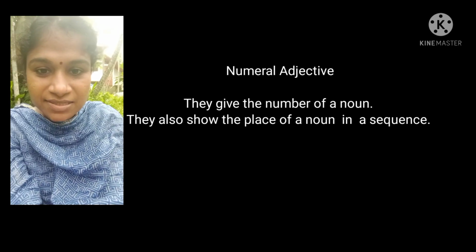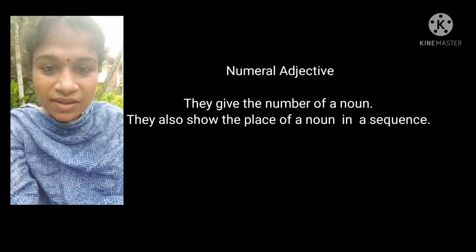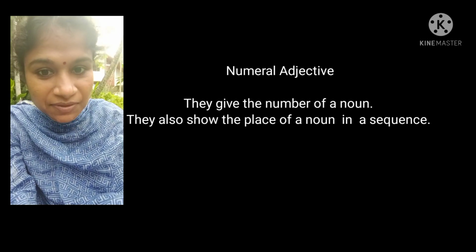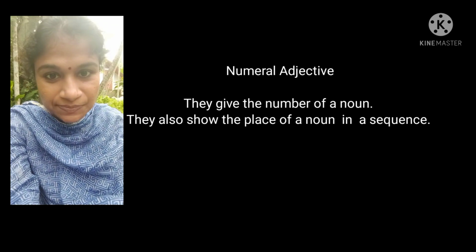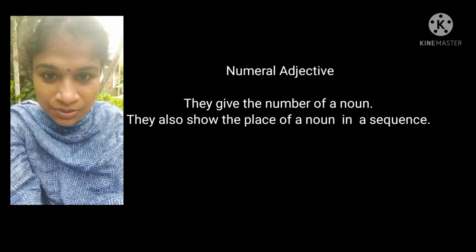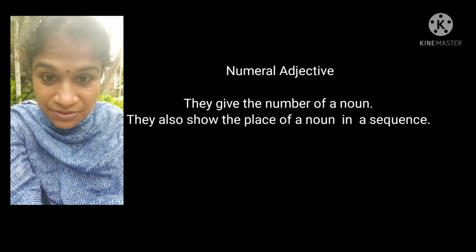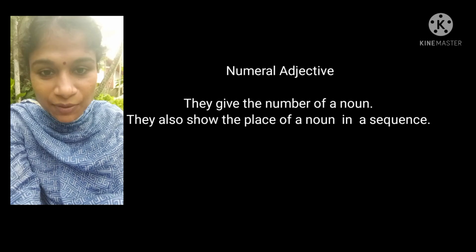Let's get into the next type of adjective. The next type of adjective is numeral adjective. As the name shows, it gives the number of a noun.